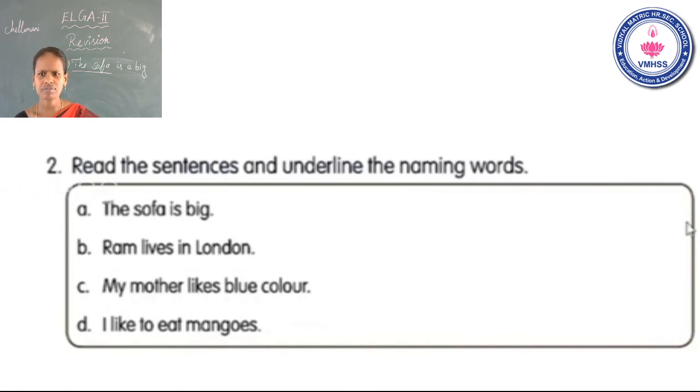Third one, my mother likes blue color. My mother likes blue color. Okay, my mother, name of a person, that also falls on naming words. I like to eat mangoes. I like to eat mangoes. In this sentence, mango falls on naming words. Okay, you can underline the word mangoes. Next we will see the next slide and see the correct answer.